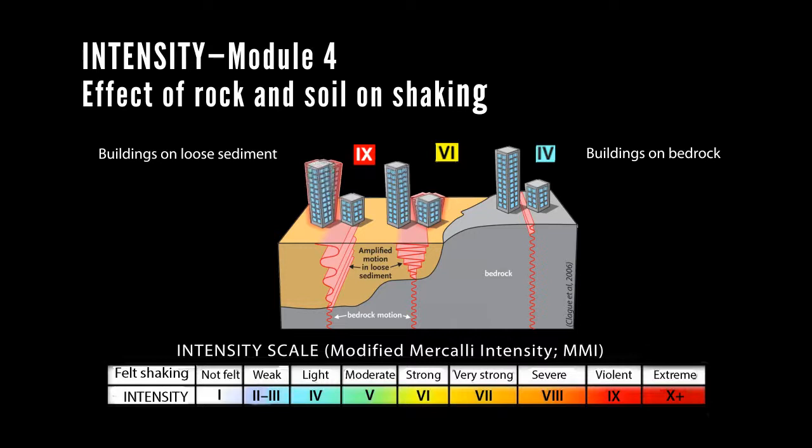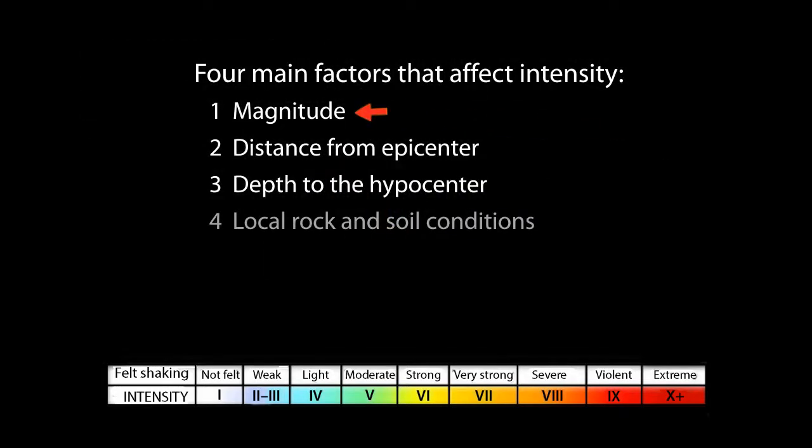Rock and soil types are included in 4 main factors that affect seismic intensity, which is the shaking you feel during an earthquake. The others include magnitude, distance from the epicenter, and depth to the hypocenter, or rupture.